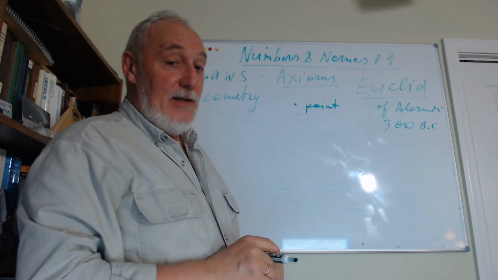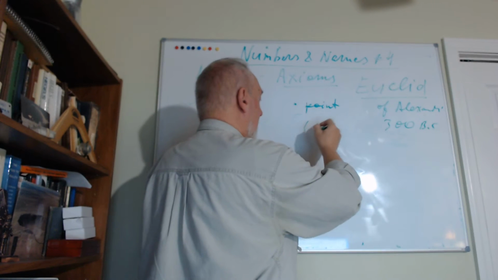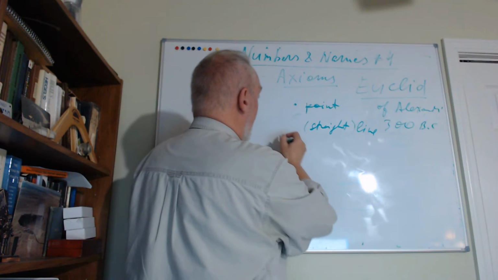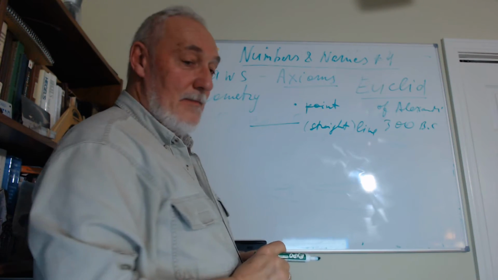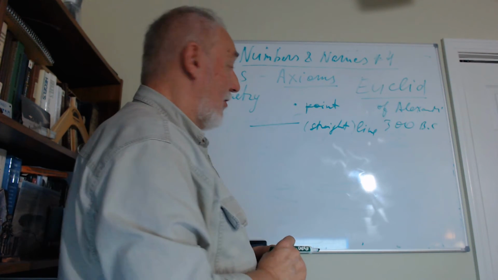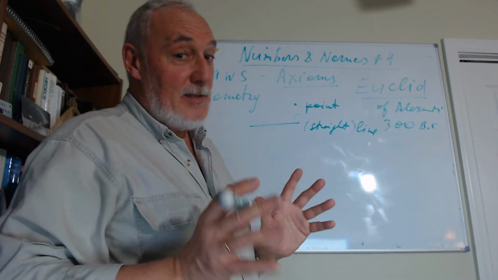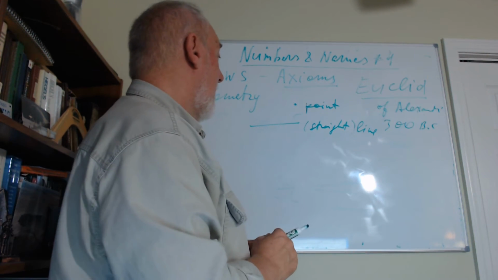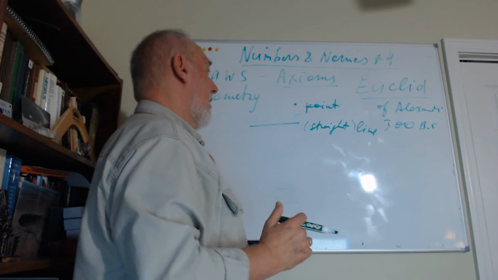The other object of geometry is called a straight line, or we'll call it just a line, but you know that it's straight. If a line isn't straight, it's not a line. Sometimes they call not straight things lines, but we know that a line is straight. What is straight, by the way, is a big question. But we can imagine something that goes like this, and it goes both sides to infinite distance, to the right and to the left.